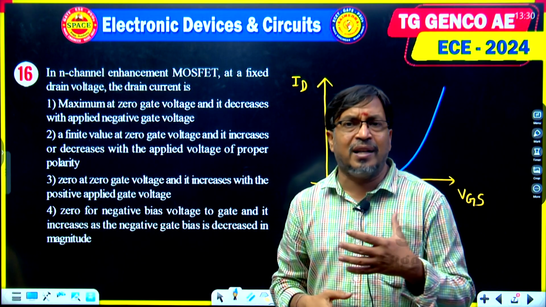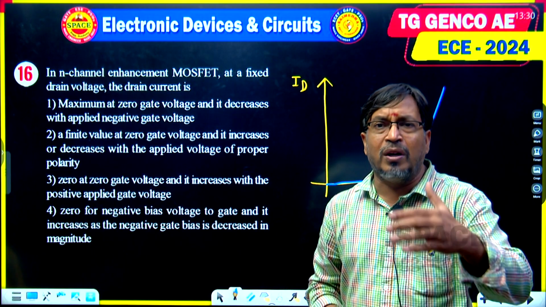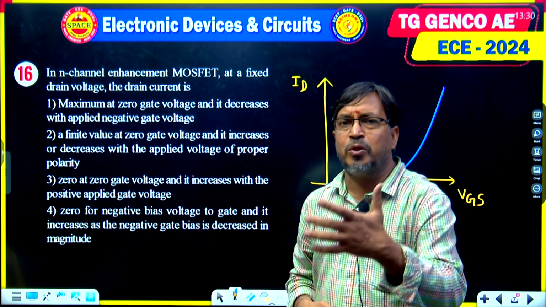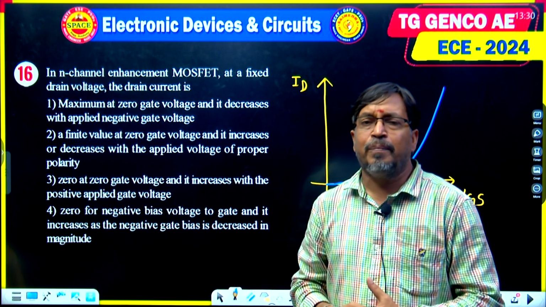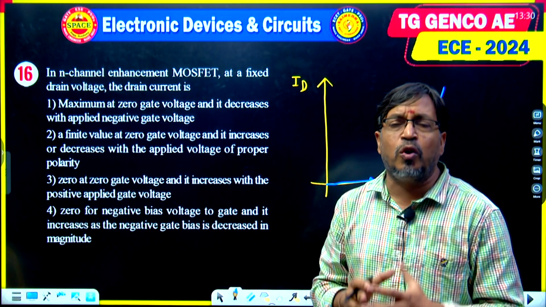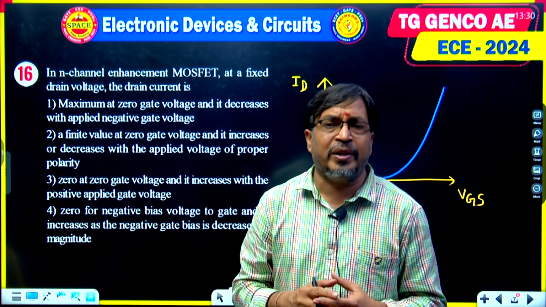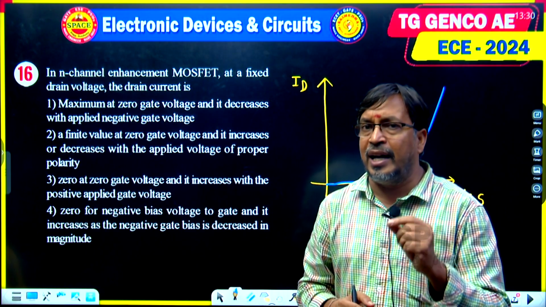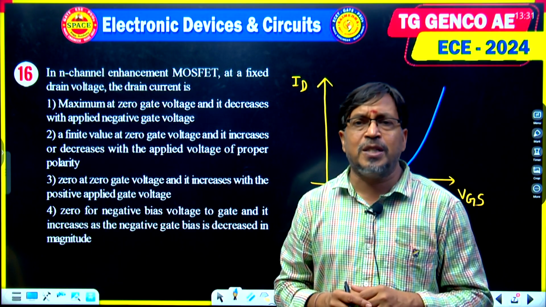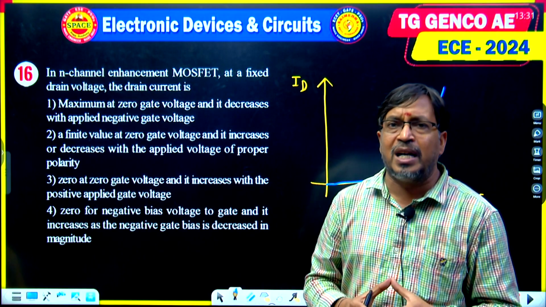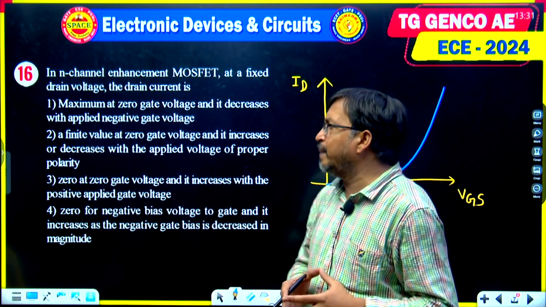Why does MOSFET not conduct? Because there is no conduction path between source and drain. Why is there no conduction path? Because initially there is no channel between source and drain in enhancement MOSFET. This is the basic working principle difference between depletion MOSFET and enhancement MOSFET.